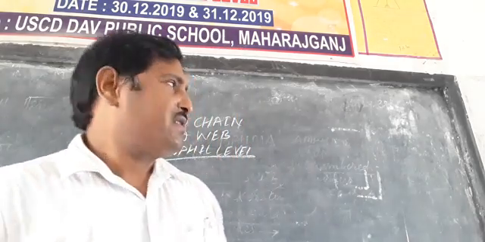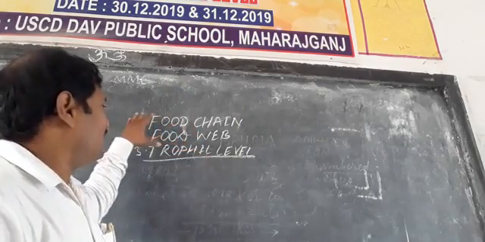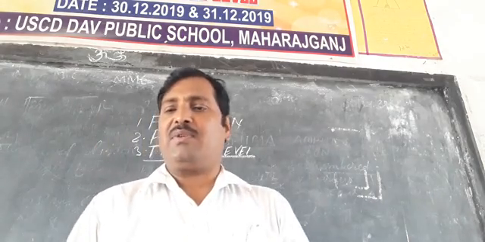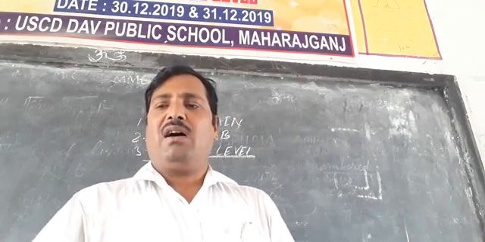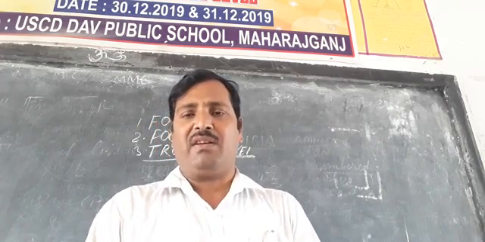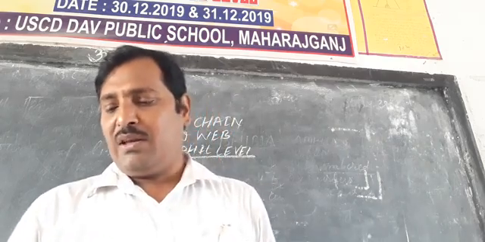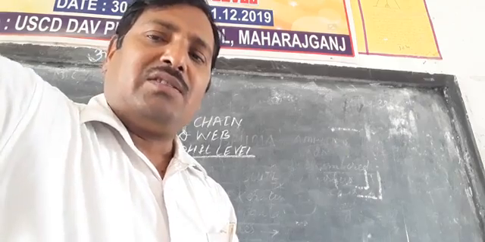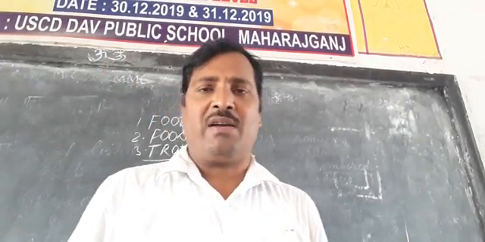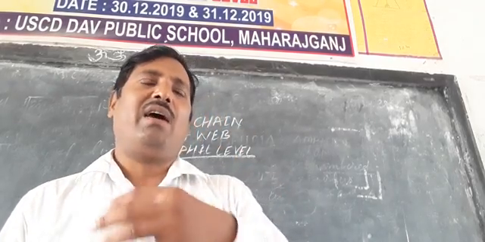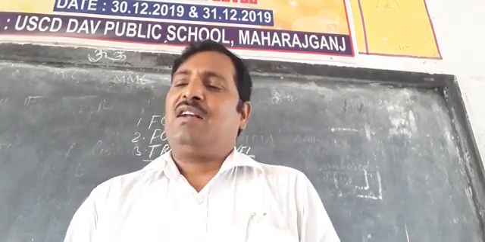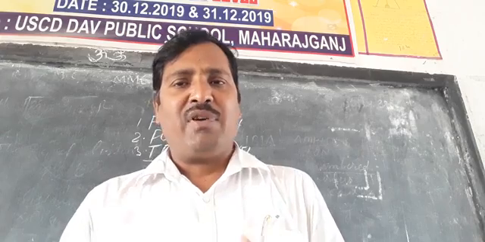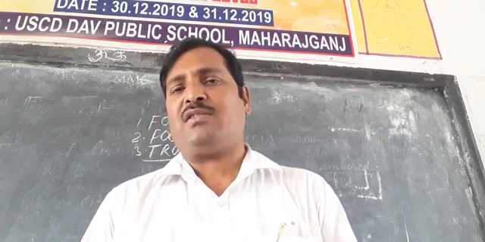Today I am going to start some topics of class 10 biology. The chapter name is Our Environment, and the chapter number is 15. In the previous class we read about different topics and terms related to the environment, what happens when we add waste to our environment, and after that we discussed the components of the environment. There are two components of the environment.